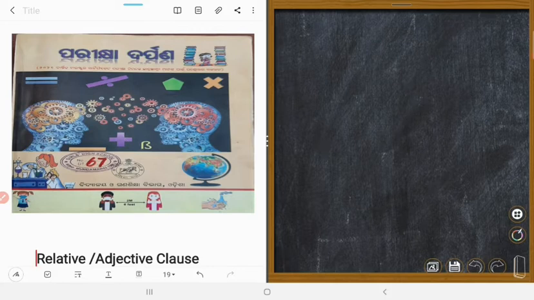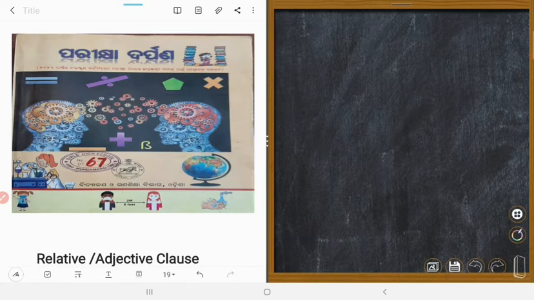When these subordinators are used in a sentence, the sentence becomes complex. As per use of conjunctions, sentences are of three types. One is simple, another is compound, another is complex. And complex sentences are of three types.